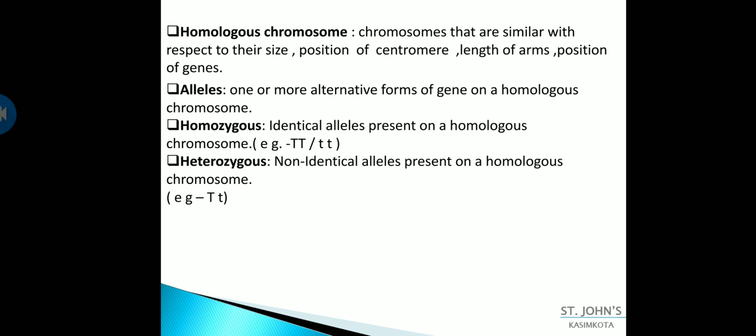Capital T determines the tallness of a plant, and small t determines the shortness of a plant. If a plant is tall, that means the dominant gene is expressed, that is the tallness character is expressed, and that is the reason why the plant is tall. It is usually represented by a capital letter, I told you earlier, and if small t is present, obviously the plant will be shorter, and there the recessive gene is expressed.